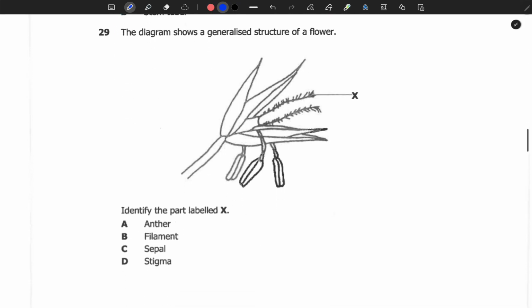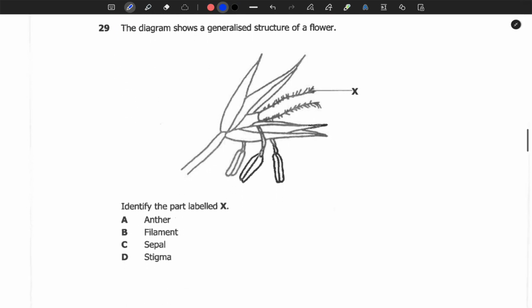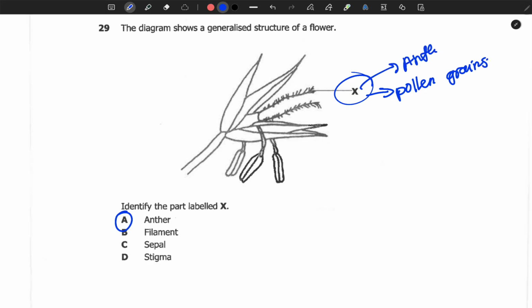The diagram shows a generalized structure of a flower. Identify the part labeled X. So these are the anthers. The anthers produce the male sex cells known as the pollen grains. So the answer is the male.